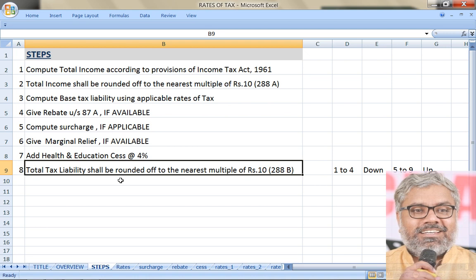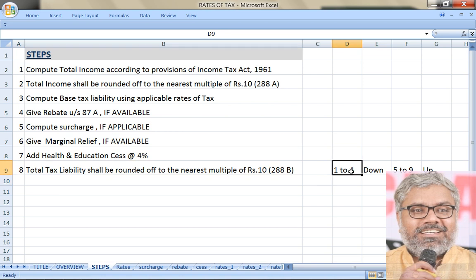And what does 288B say? The total tax liability shall be rounded off to the nearest multiple of 10 rupees. Whatever tax liability we have calculated should be rounded off to the nearest multiple of 10. Logic is still the same. Imagine the tax liability came to some lakhs and thousand something, and the last digits are, let us say, 23 rupees. 23 becomes 20. If it is 25, it becomes 30. If it is 28, it becomes 30. If it is 82, it becomes 80. If it is 88, it becomes 90.